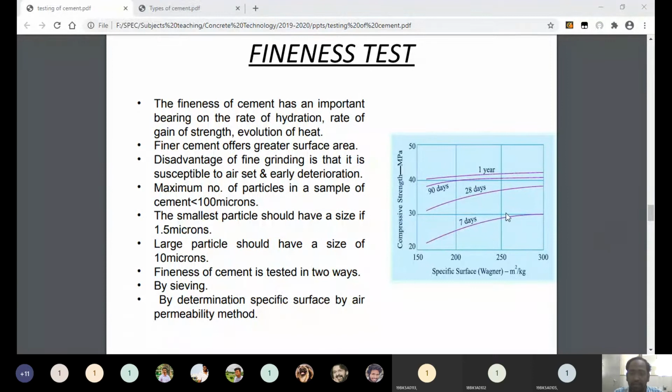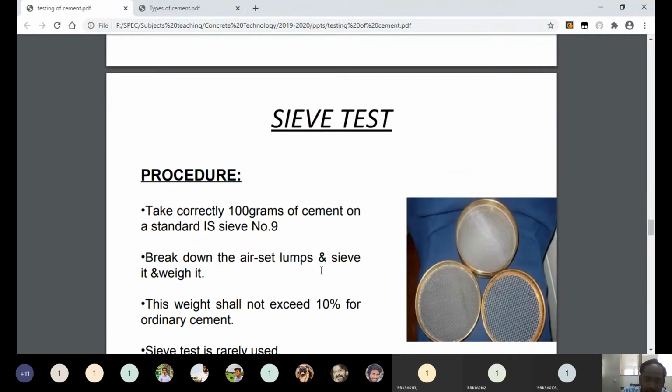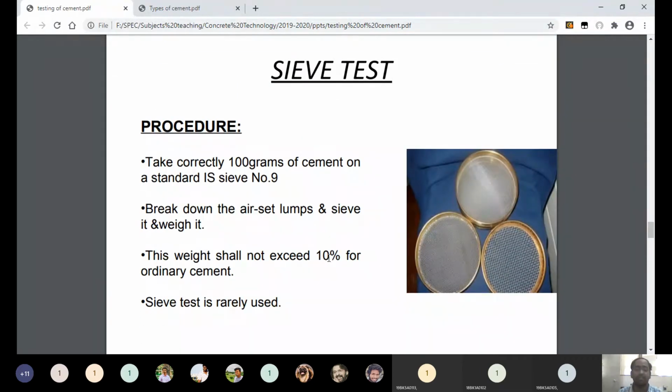Sieving, we already know what sieving is. We can use a set of sieves to measure the fineness of cement. You can see here various sieves are there. These sieves can filter the different sized particles of cement.